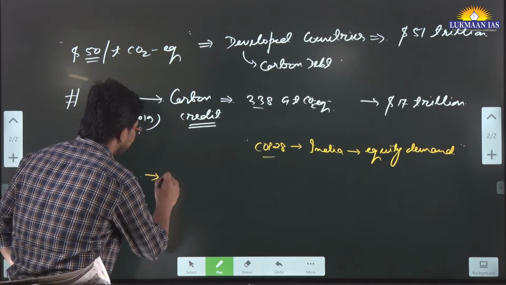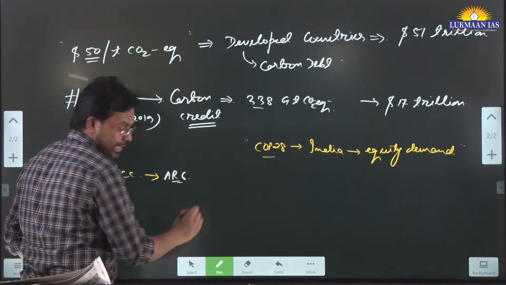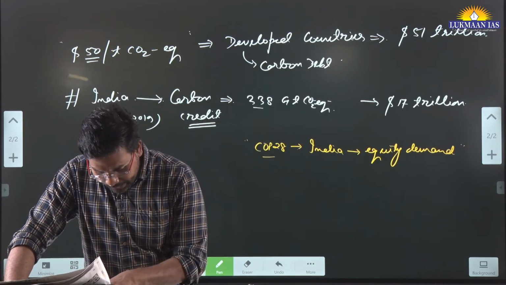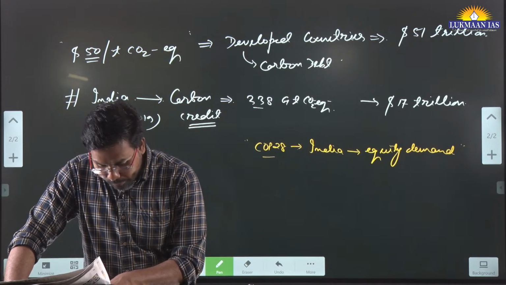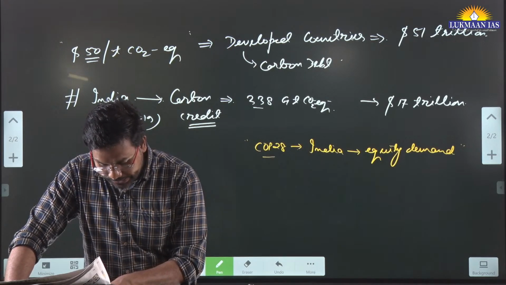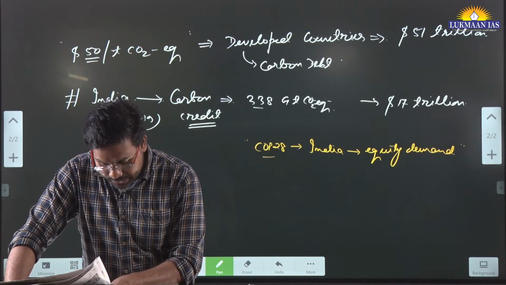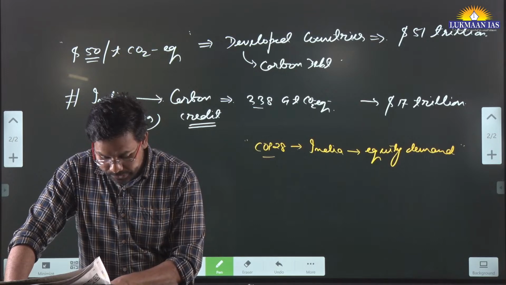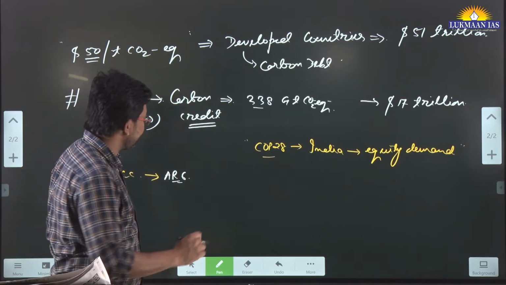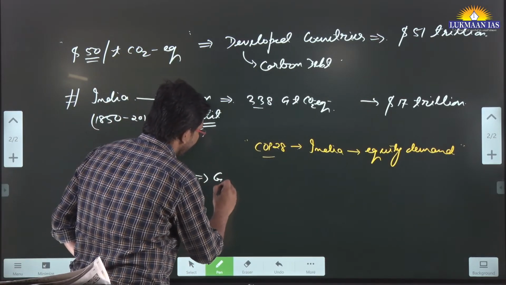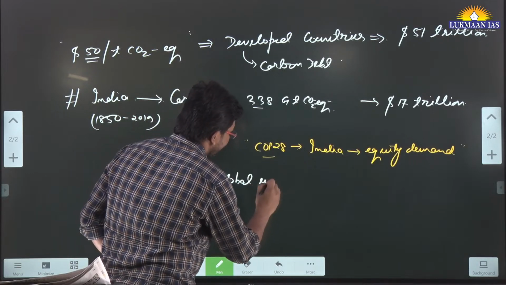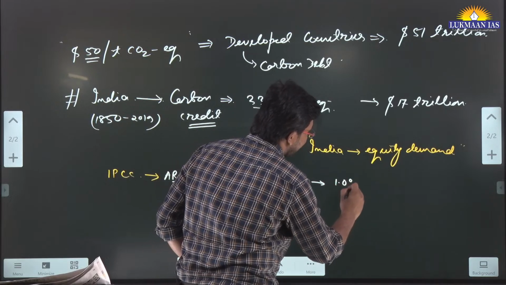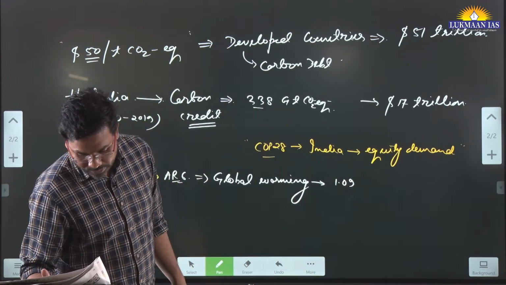In Assessment Report 6 they have shown that the world warmed by an aggregate of 1.07 degrees centigrade until 2019 from the pre-industrial level, so almost 4/5 of the global carbon budget stands depleted. The global warming that has happened till 2019, was it 1.09?